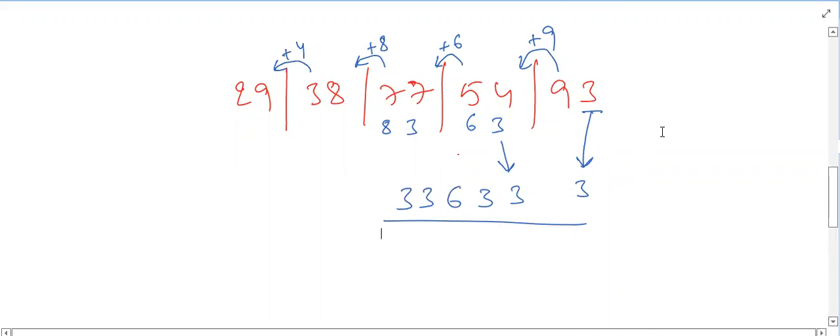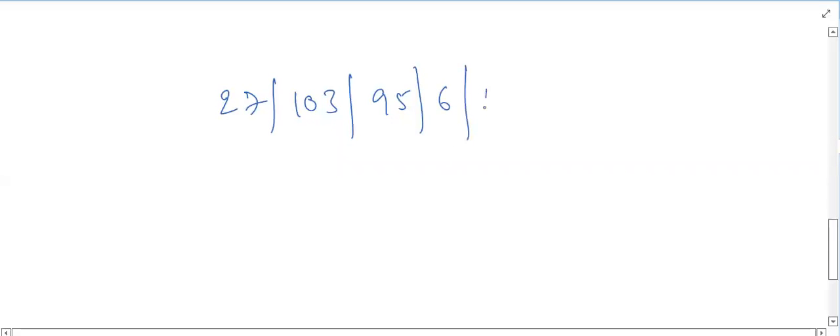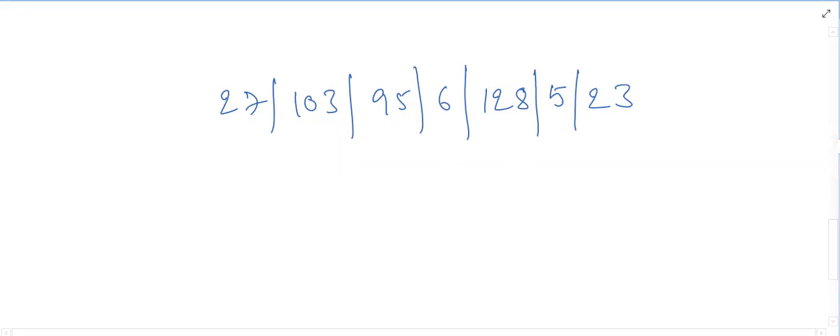Okay, sir. Okay, what if the numbers are like this? 27, 103, 95, 6, 128, and then 5, then 23. Okay, now tell the balancing result. There are some 3-digit numbers, some 1-digit numbers, and some 2-digit numbers also.